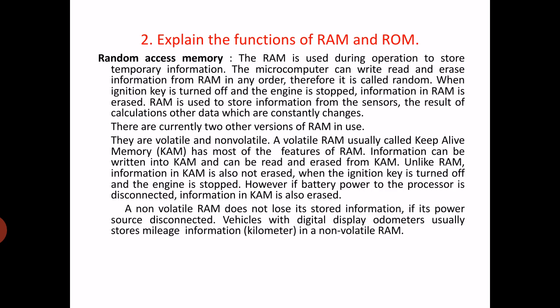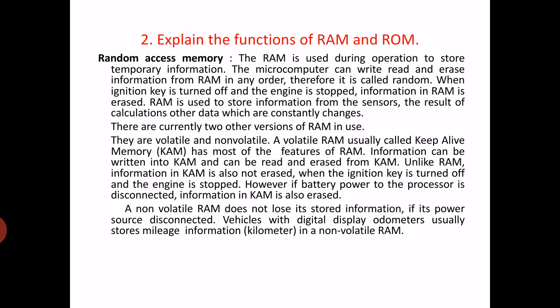So that is RAM. And in this RAM again we have two types. Volatile RAM, usually called keep alive memory, KAM. This memory has most of the features of RAM. Means KAM has the features of RAM, but information from KAM is not erased when the ignition key is turned off.